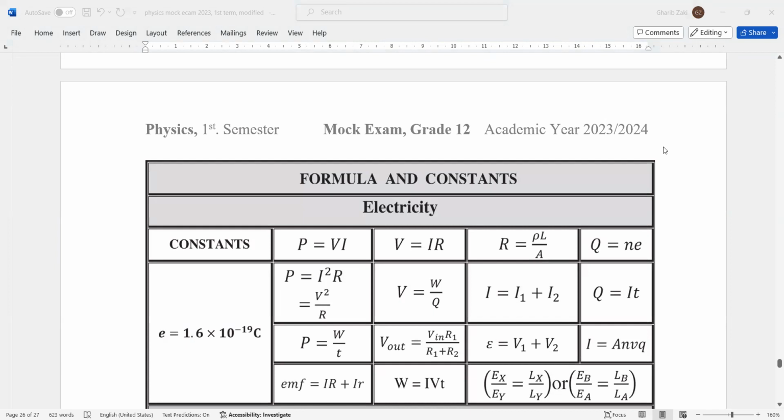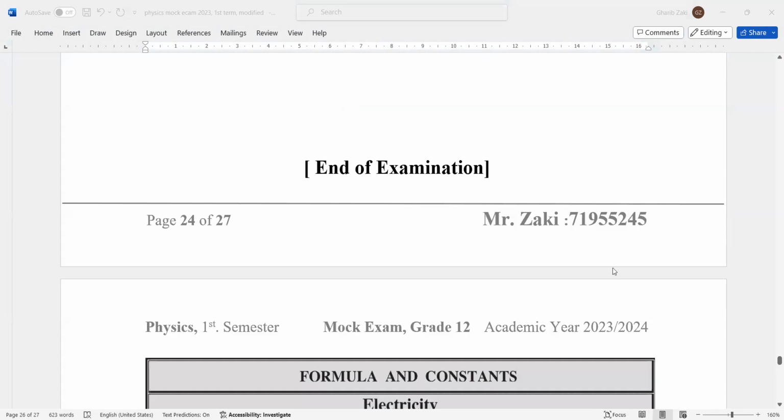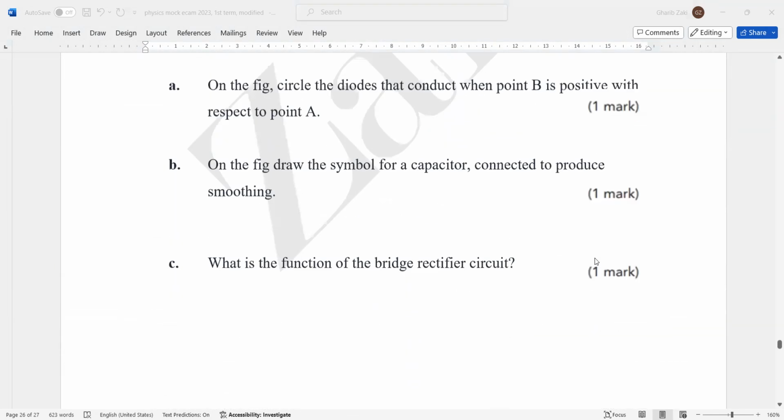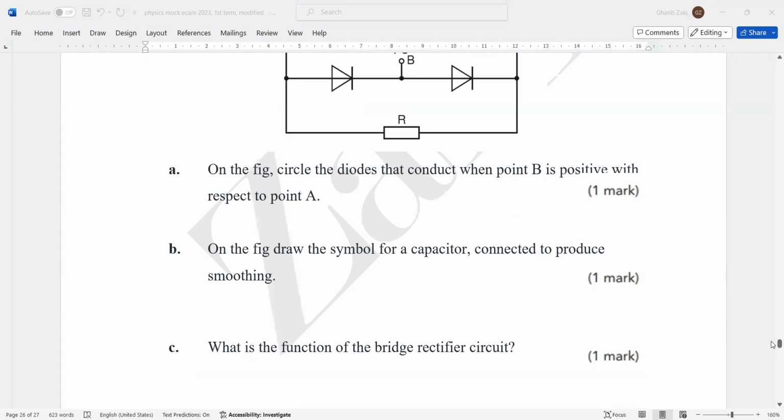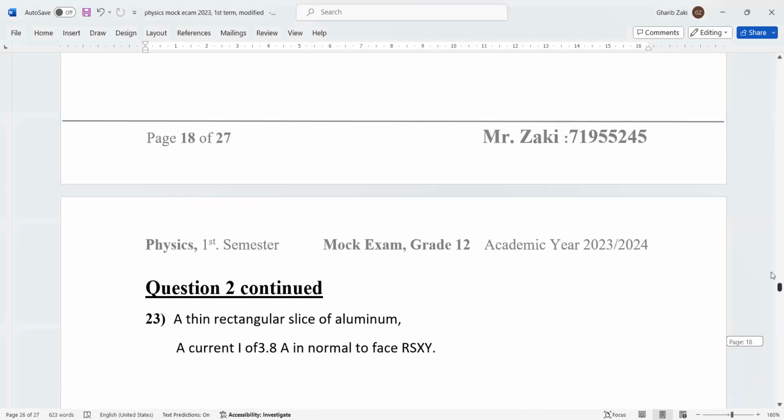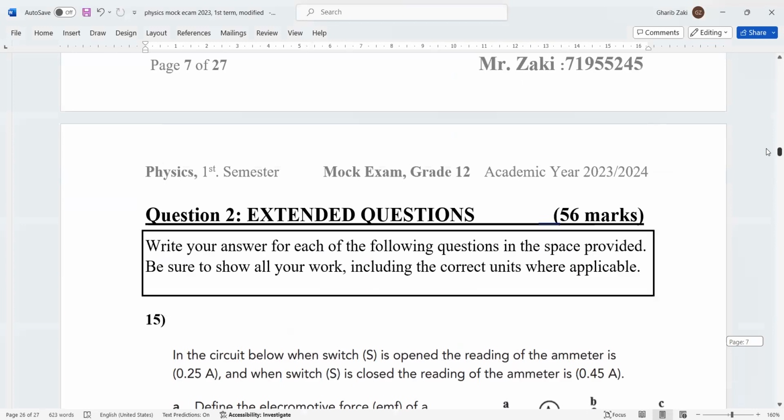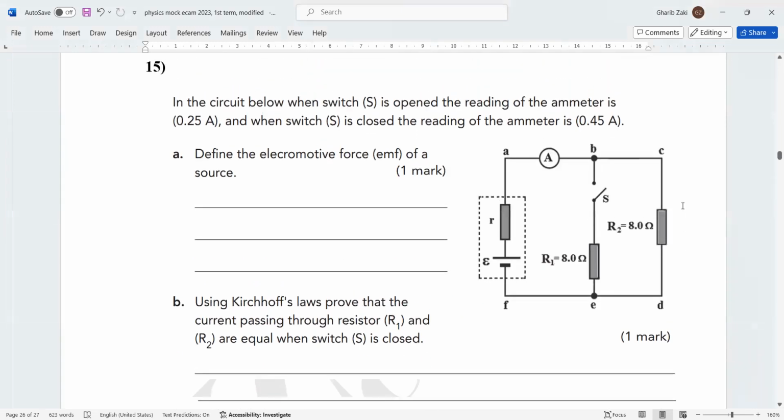To the extended question. Of course, the exam is in front of you. We go back to the extended question. The first question is easier for me, but you can choose any question. Now, I start the exam with the extended question, question number 15. Start to solve with me, please, first. I give you 1 or 2 minutes to solve the question. Start, and if you solved it before, check your answer with me.